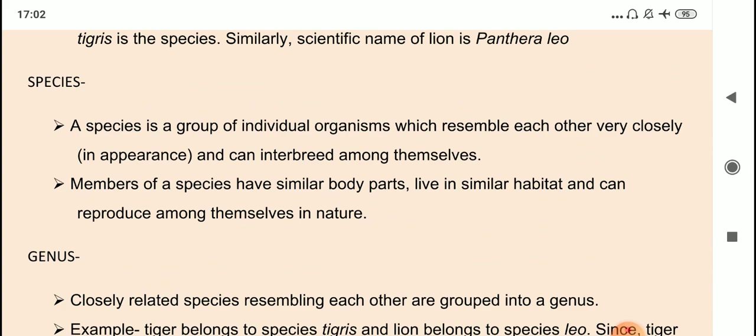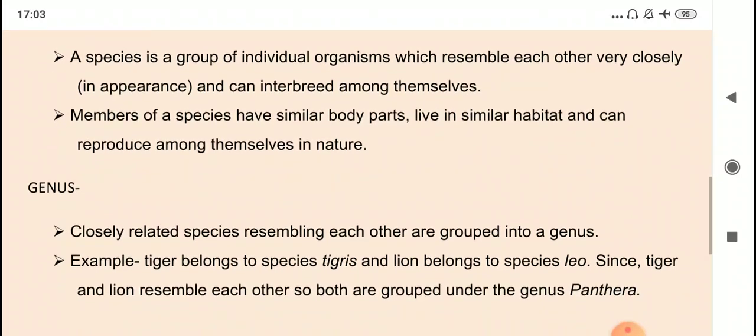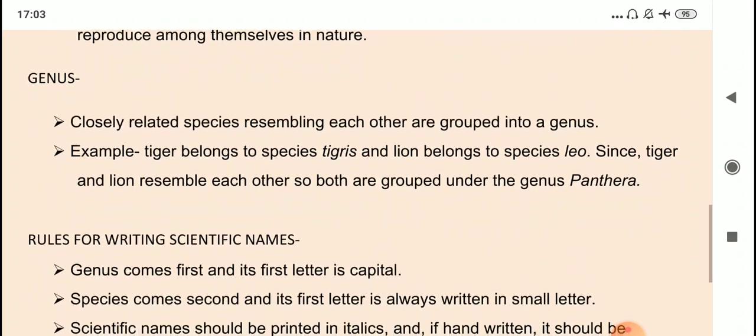So they resemble each other in appearance, which means they will have similar body parts, they will live in a similar habitat, and they can freely reproduce amongst themselves, right? Now, what is genus? Genus means a group of species that are closely related.